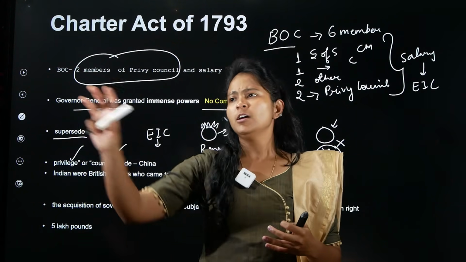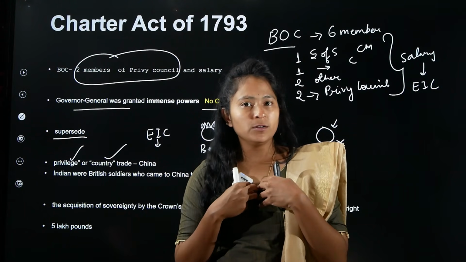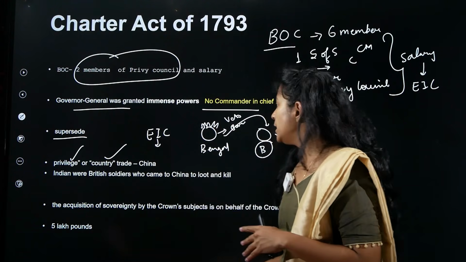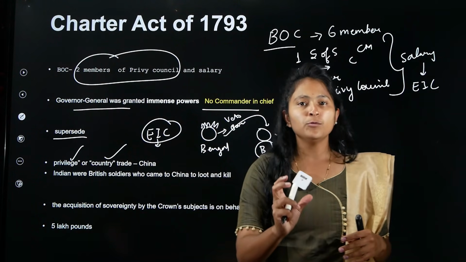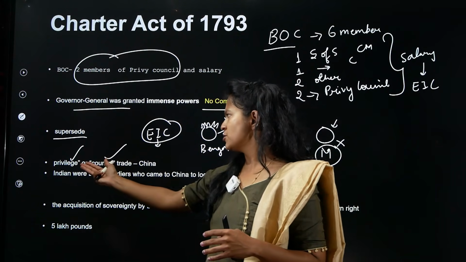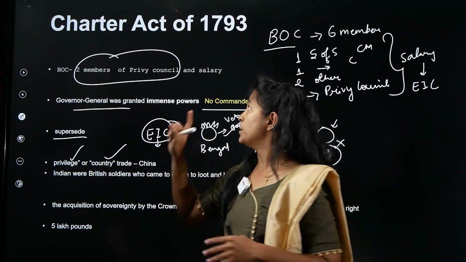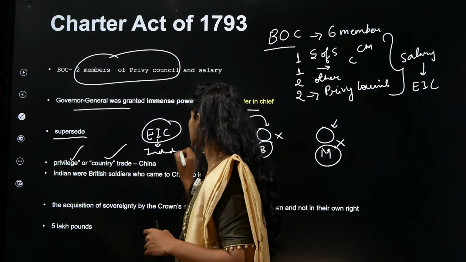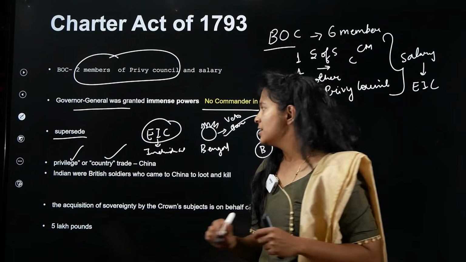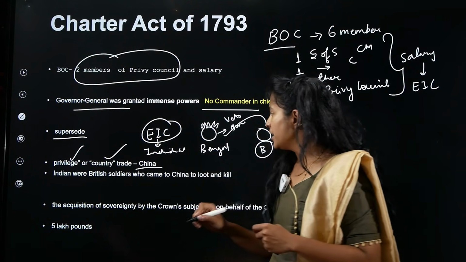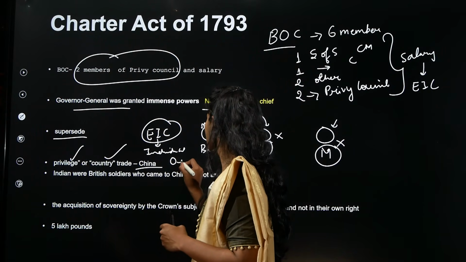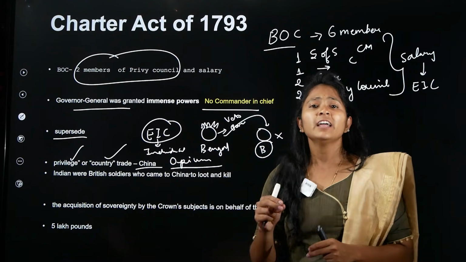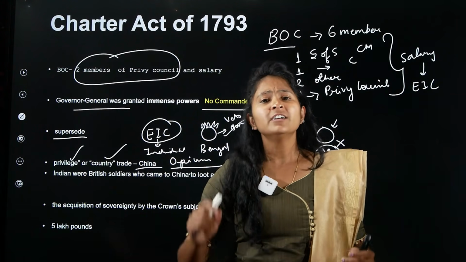Similarly, how I can do trade using Domino's. I am not the company Domino's, right? I am just using the name Domino's and I am having my own company. Similarly, the British East India Company's name will be used, like a franchise. This is called privilege trade or country trade. This thing started from this particular act of 1793. Here, many other individuals were able to do country trade, and what they did is they traded with India and China. They used to do trade of opium. Now please understand, China hates Indians because of the same reason. I'll tell you why. The trade was done by whom?